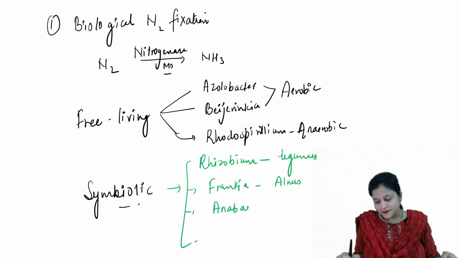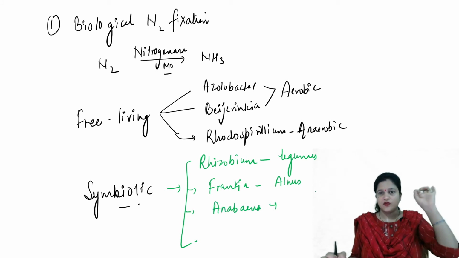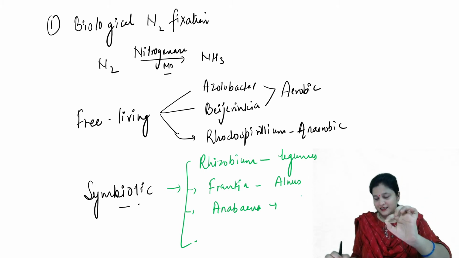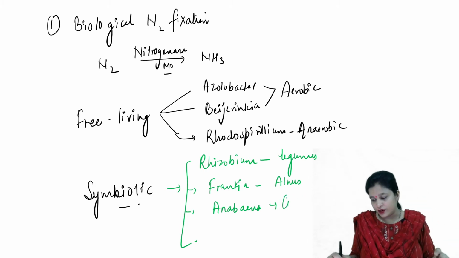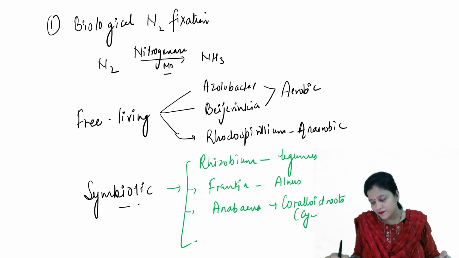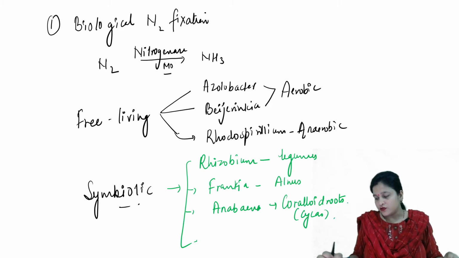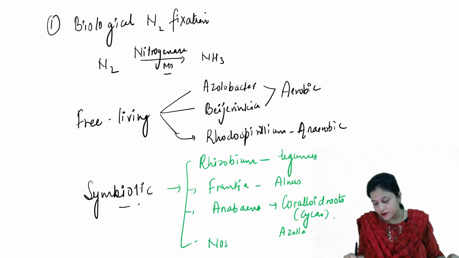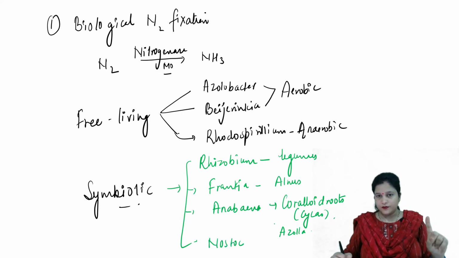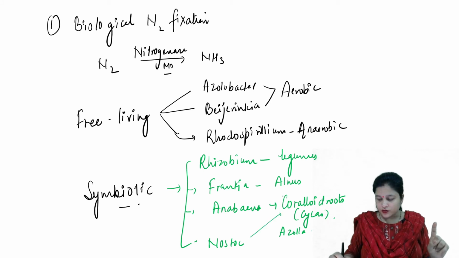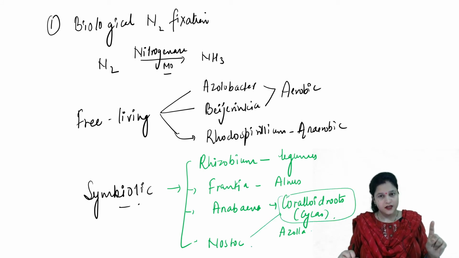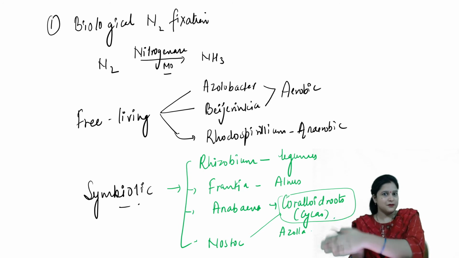Anabaena lives in the coralloid roots of cycas, and in the leaves of a water fern called Azolla. Then we have Nostoc, that also lives in the coralloid roots of cycas. So these are some symbiotic ones.